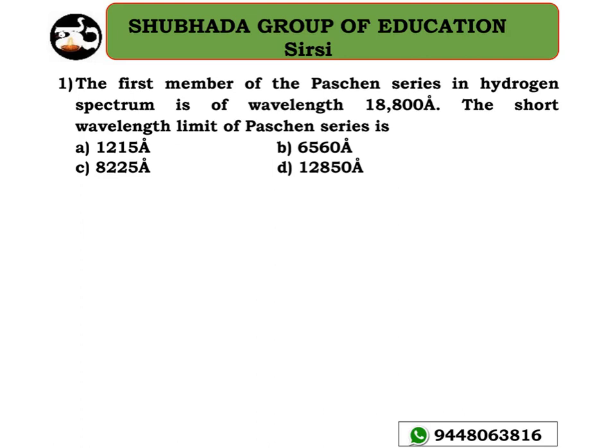Look at the next problem. The first member of the Pascal series in the hydrogen spectrum is of wavelength 18,800 angstrom. The short wavelength limit of the Pascal series is the question here. As you know, for hydrogen spectrum Z is equal to 1, so the wave number 1 by lambda equals R into Z squared, which is 1, so 1 divided by n1 square minus 1 divided by n2 square. This is the formula.